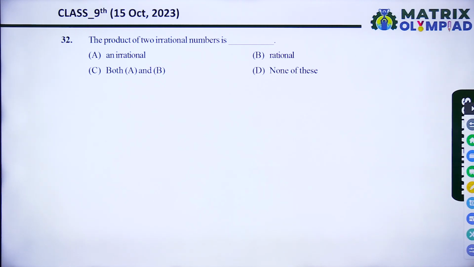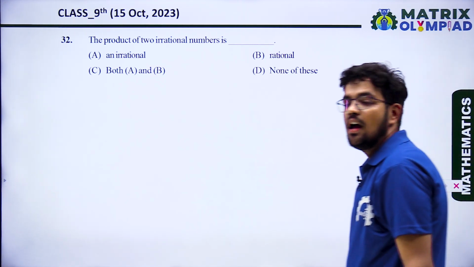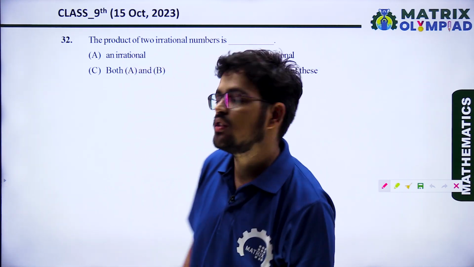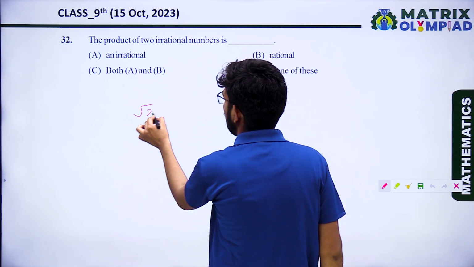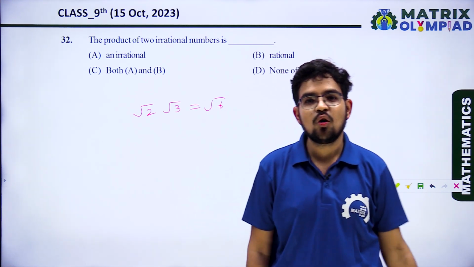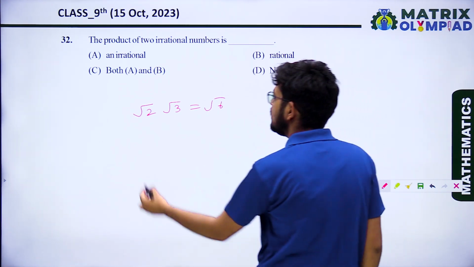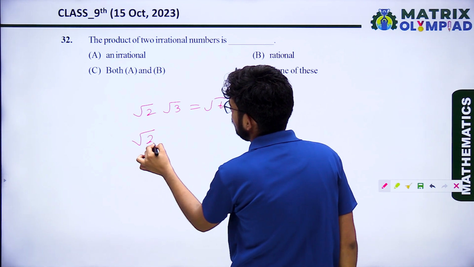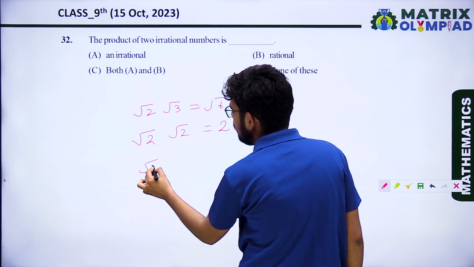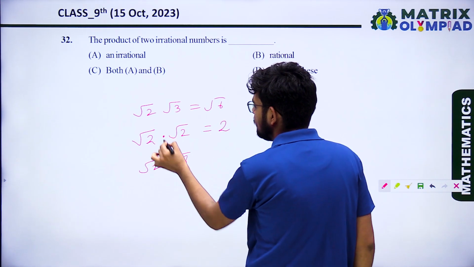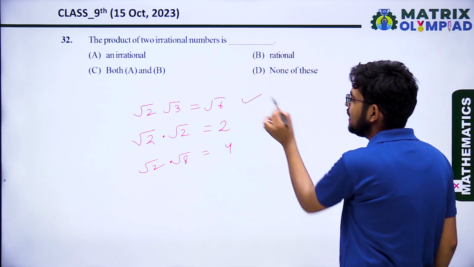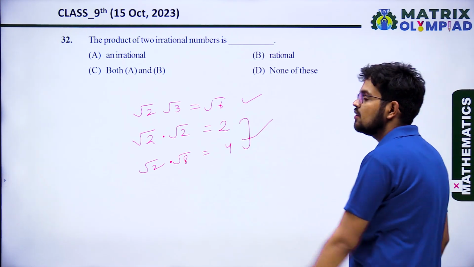The product of two irrational numbers is... when we take the product of two irrational numbers, it may be rational or irrational. How? Just think, that is √2 into √3. We are getting √6. And now another two irrational numbers we are taking, that is √2 into √2. That may be the same like this. This will be 2. √2 and √8 both are irrational, so the product of this will be √16 equal to 4. So sometimes we are getting an irrational number and sometimes we are getting a rational number.